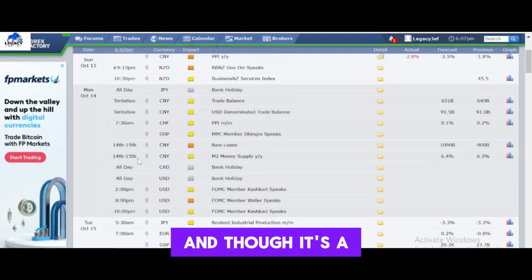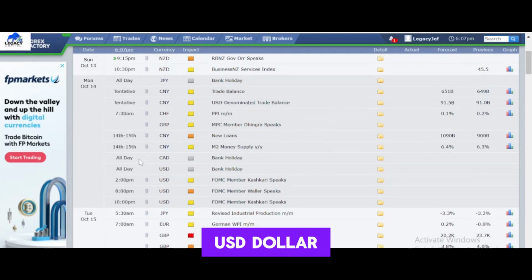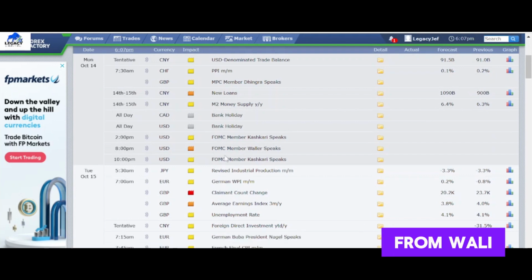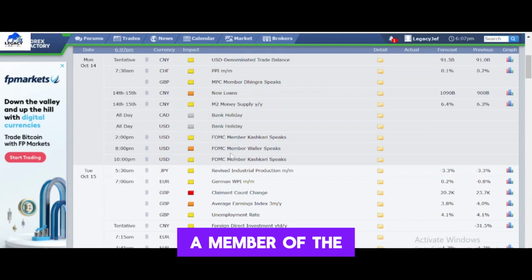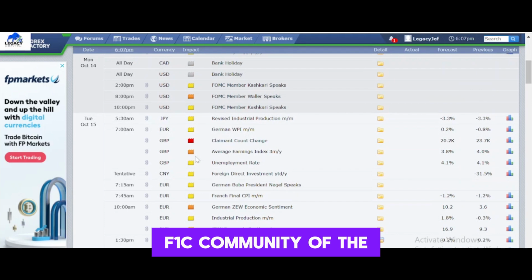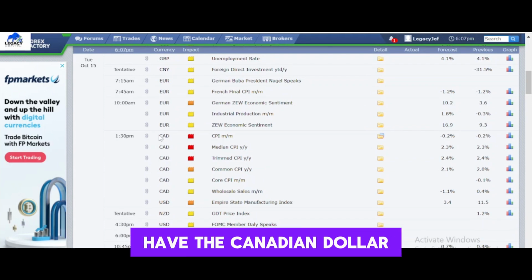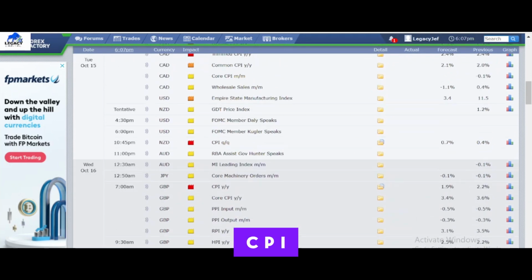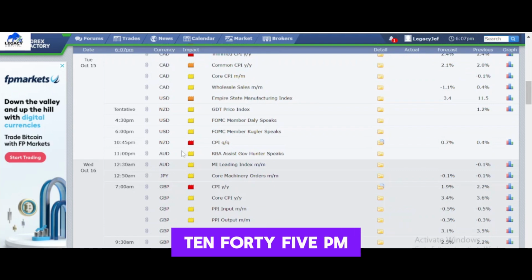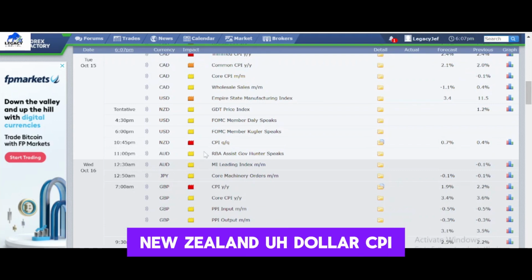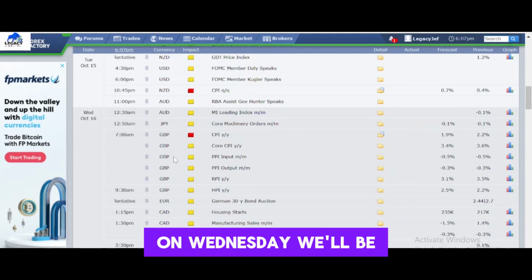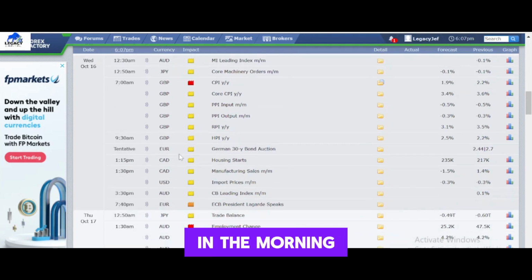Though it's a bank holiday for the USD, we'll have a speech from Wale, who is a member of the FOMC committee. Then on Tuesday, we have the claimant count change for the Great Britain pound, and the Canadian dollar CPI. And at 10:45 p.m., we'll be having the New Zealand dollar CPI. On Wednesday, we'll be having Great Britain CPI at 7:30 in the morning.